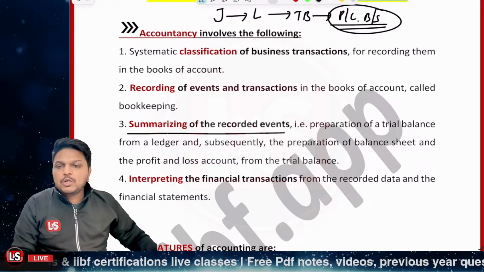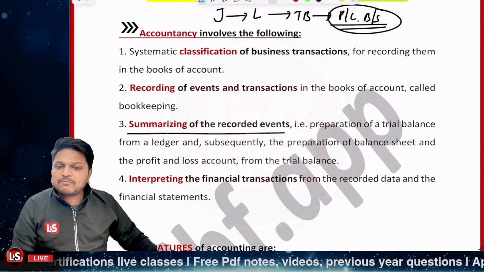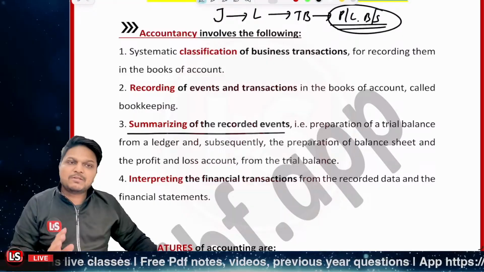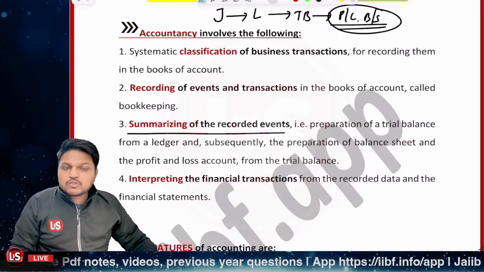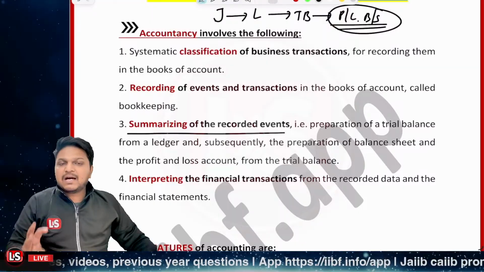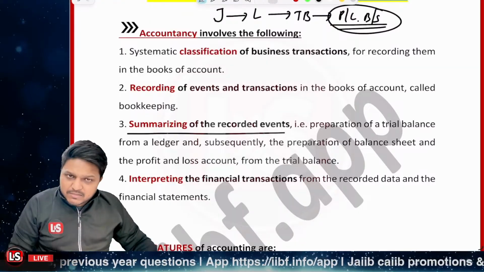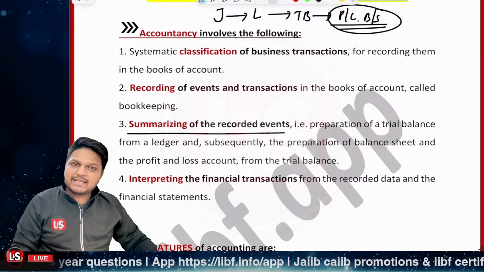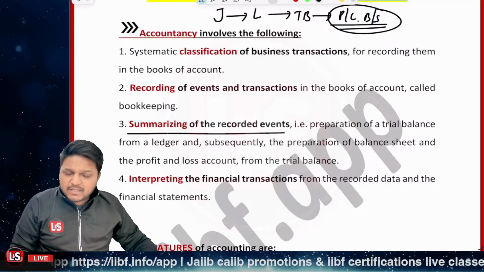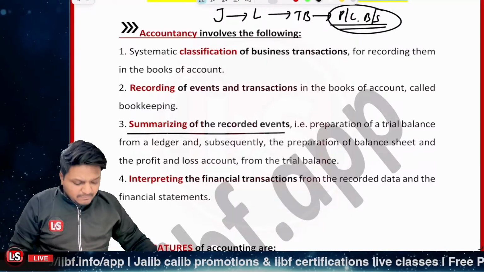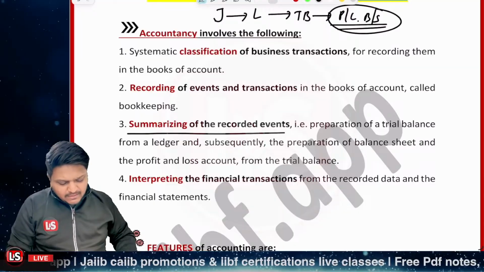Kindly please note down this particular concept, very much important. This is very much important so as to learn the basics of JAIIB, right? So first of all, the entries are recorded in the journals, then those are classified in ledgers, posting is done, and further the trial balance is prepared, and after that the final statements are prepared, right? So summarizing the recorded events.